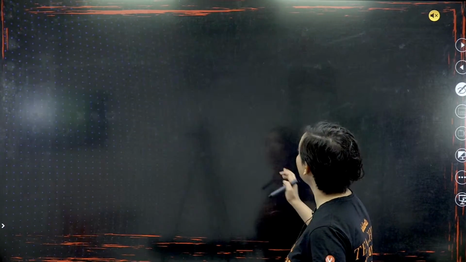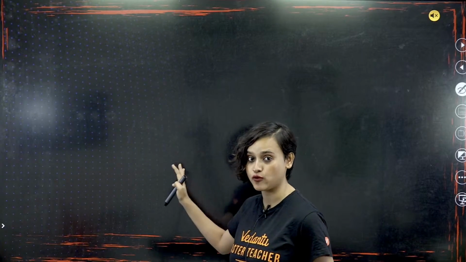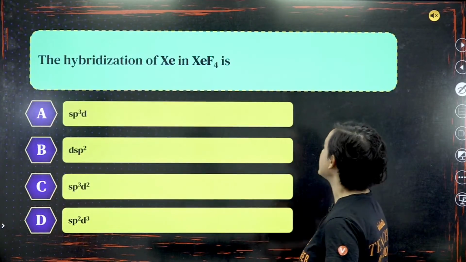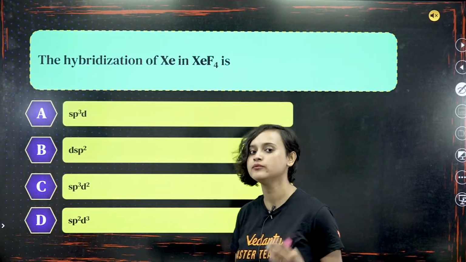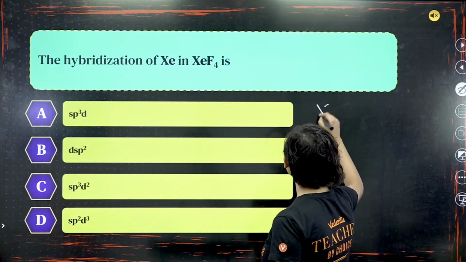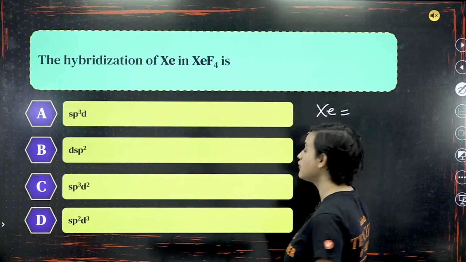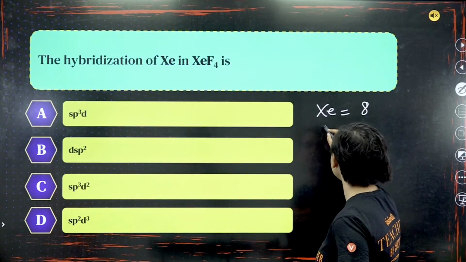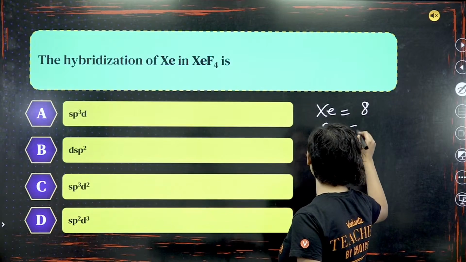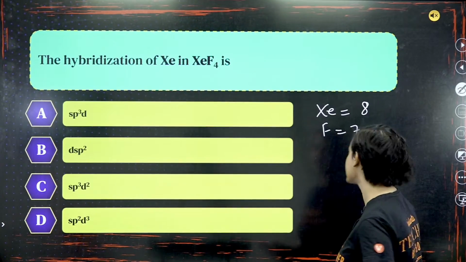Next question. This was the place for me to do the rough work, but I did the rough work there only. Anyway, the hybridization of Xe in XeF4. Okay, let's do this. Xe, how many electrons are there in the last shell? Obviously, it's a noble gas, so 8. Now, fluorine has 7 electrons in the valence shell.